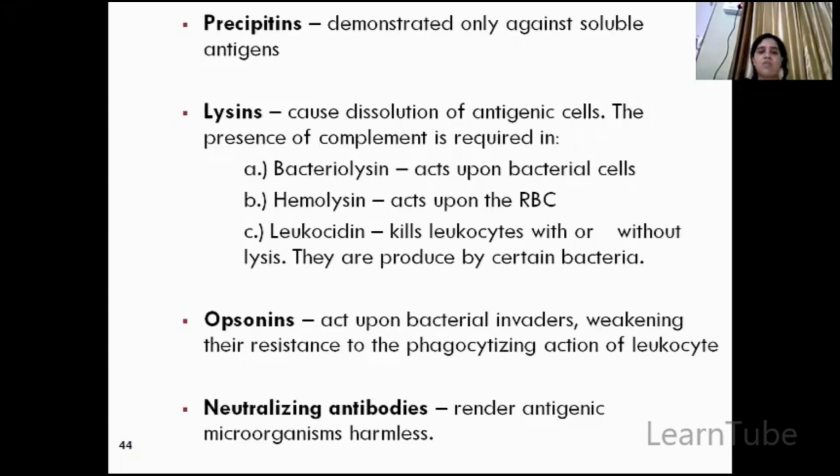Precipitins will obviously cause precipitation of cellular antigens. Lysins will cause lysis of cells. Now, what kind of cells? It may be bacterial lysin, which will kill bacterial cells. It may be hemolysin, which will kill RBCs. It may be leucocidin, which will kill the leukocytes with or without lysis. Opsonins are also present. These help in the process of phagocytosis, so the bacteria will get phagocytosed.